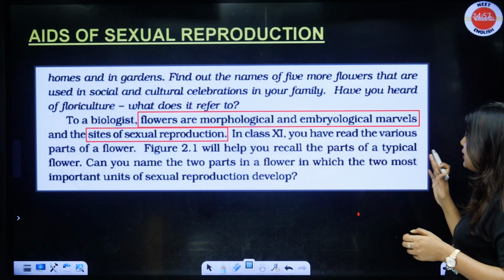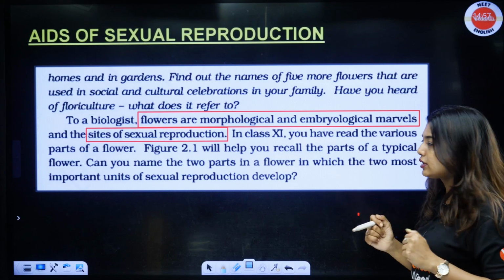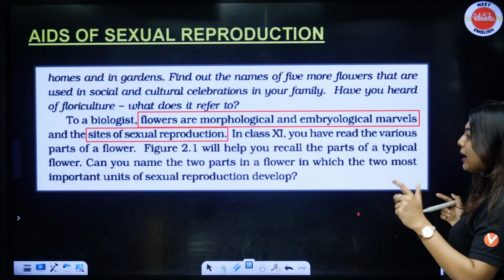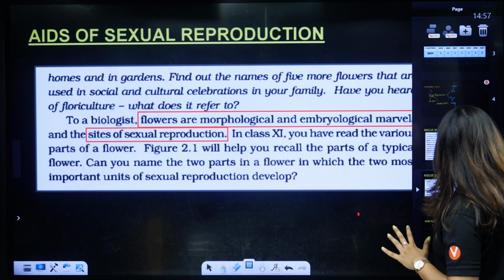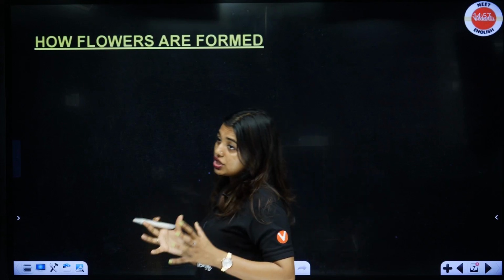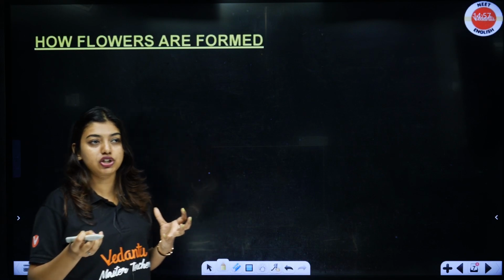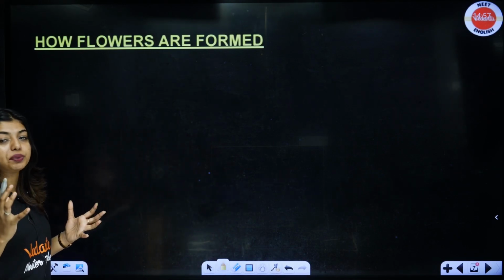Now, in class 11th, you have read the various parts of flowers, the morphology of flowering plants, some basics you would have read. So, which will help you recall the parts of a typical flower, but still we will draw and learn the flower. Before that, students, to a biologist, flower is a morphological and embryological change they have mentioned. Now, you have to understand what those words are talking about.